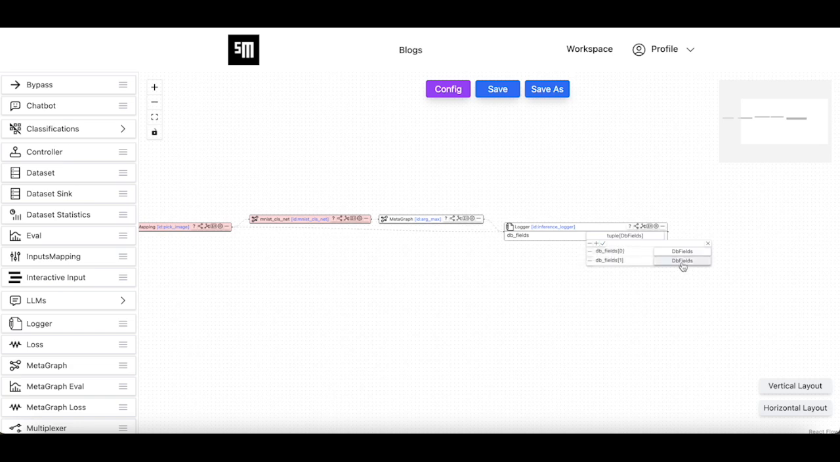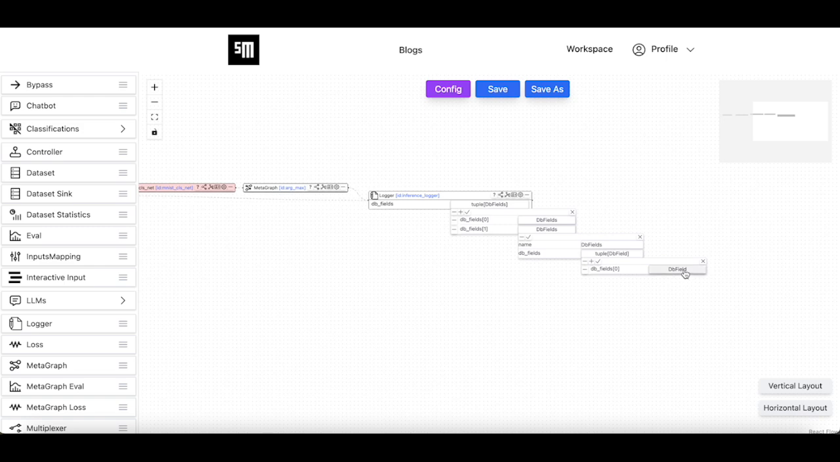We add a new DB fields for the second incoming edge from the pick image node. We add a DB field config to log the images. We set the field type to image. We set the outer index and inner index parameters to 0 because the tensor image output by the pick image node is wrapped inside two nested lists where each list has a single entry. Here, the outer index parameter refers to the index for the outer list, and the inner index parameter refers to the index for the inner list.